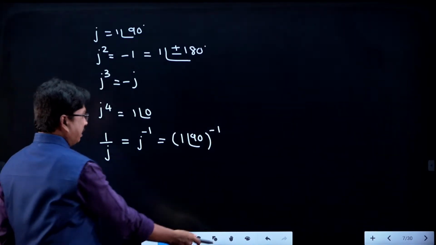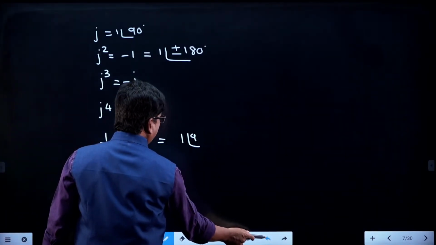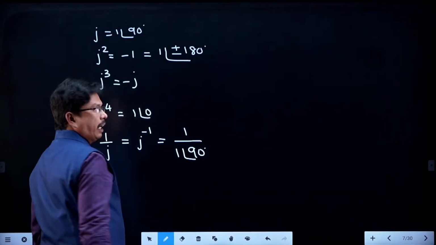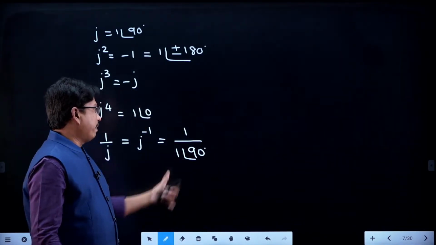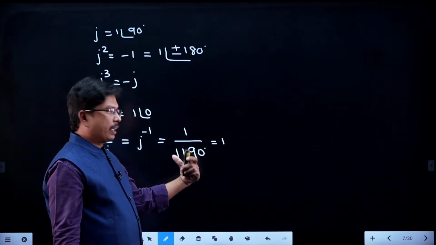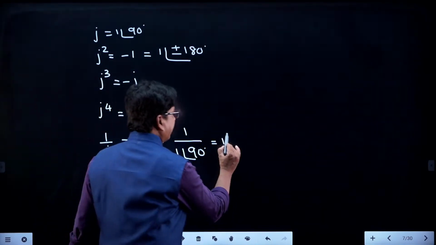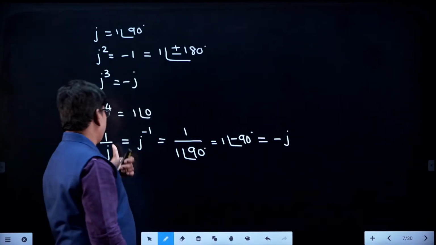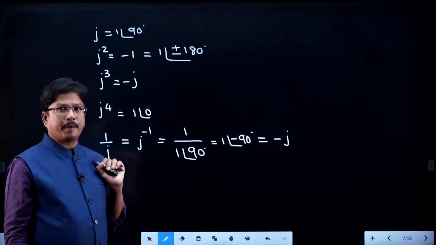Or otherwise, just see here, j inverse means what? 1 by 1 at an angle of 90. In polar division, 1 by 1 is 1 only. What is 1 at an angle of 90 in the denominator? Whenever it goes to the numerator, its angle will become minus 90. So it is minus j. Therefore, j inverse is nothing but minus j.